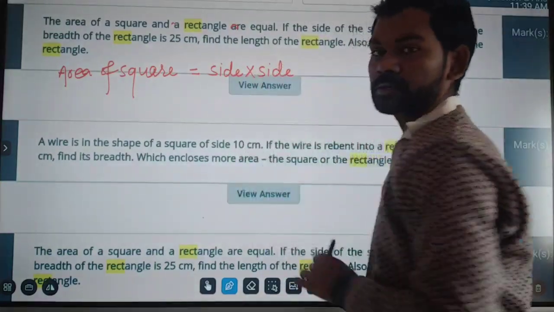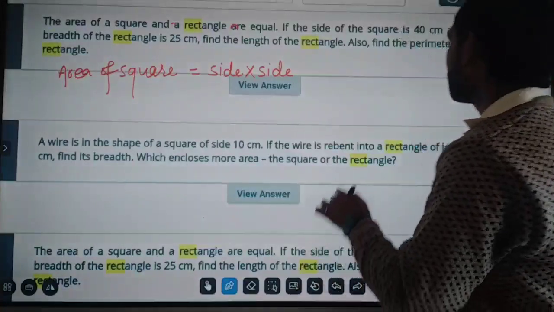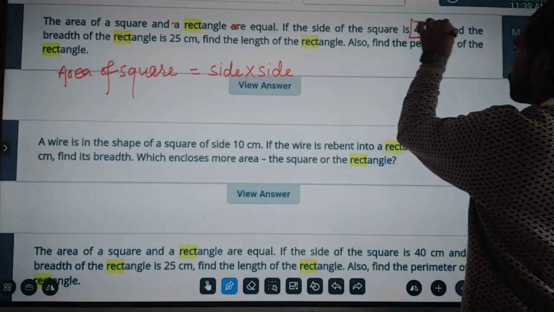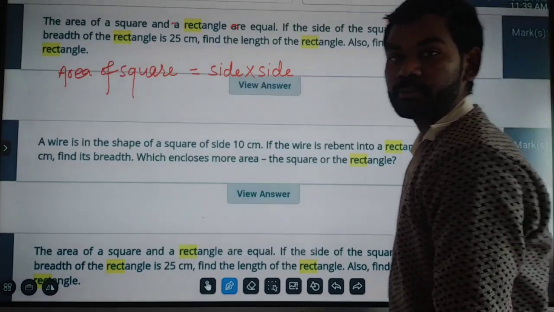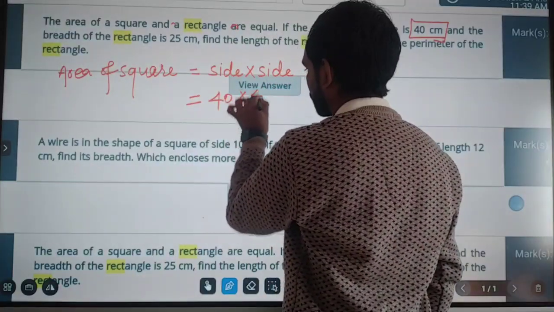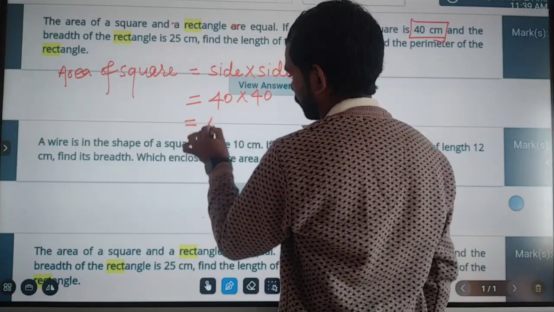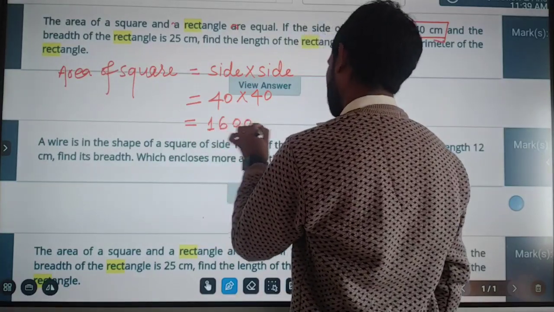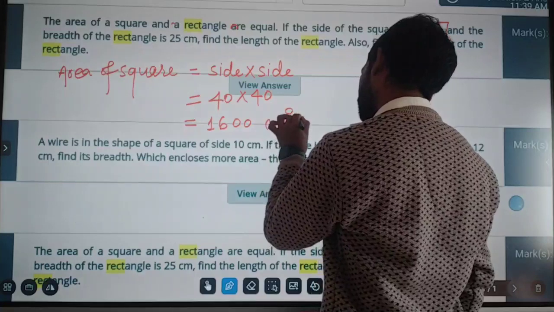Area of square is equal to side into side, and the side of the square is given as 40 centimeter. So we write 40 into 40, and when we solve we get 1600 centimeter square.